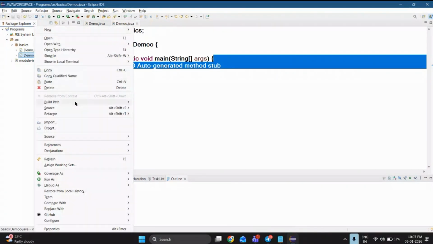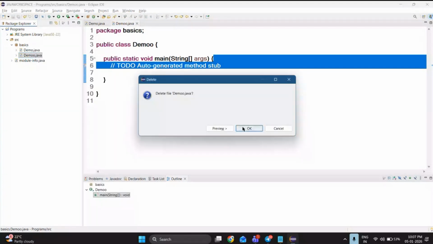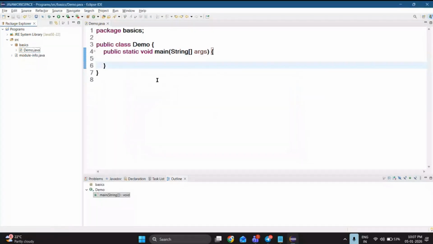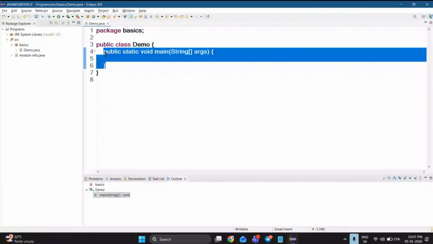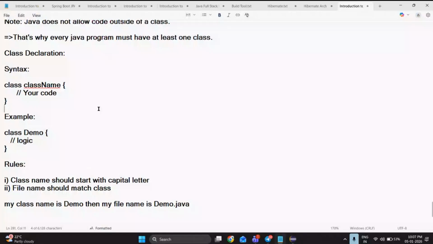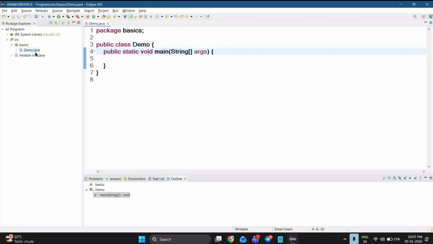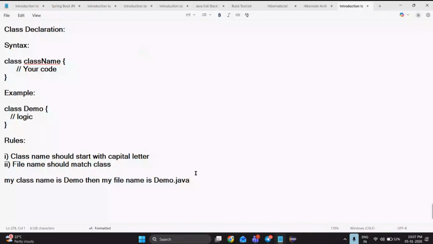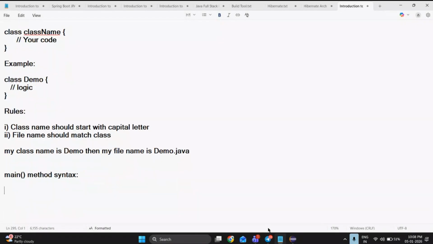Okay, fine. What is meant by public static void main? Let me break this down. We are okay with how to create a class and how to create a class name. You see my file name is saved as demo.java and my class name is demo. It's completely okay with this. Next, main method syntax. What is a main method syntax? Let me explain that. I'm just removing these flower braces.